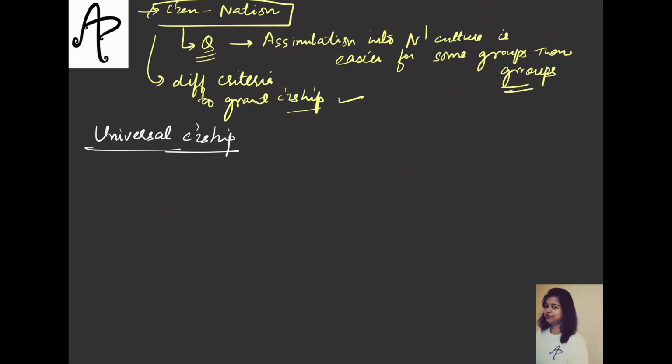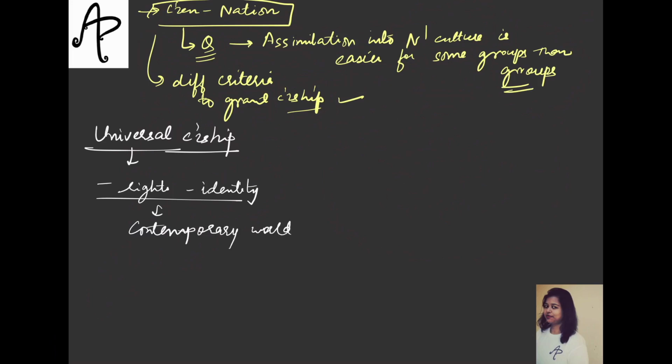So the idea of universal citizenship itself says that everybody in a democratic setup should get those rights and identity, okay, as a citizen. And in a contemporary world, this is something that everybody should get. But then there are these challenges which have to be fought, and people do not get this. So what about these people who are, let's say, facing any border dispute or war or statelessness, etc.